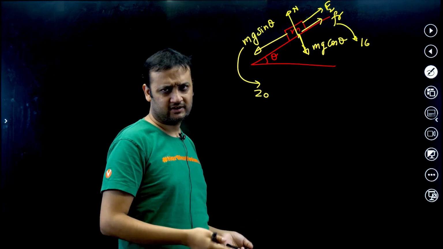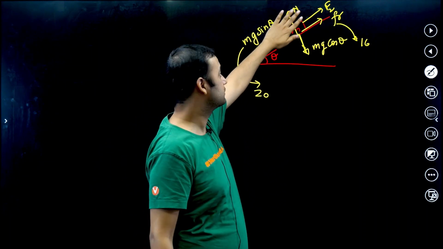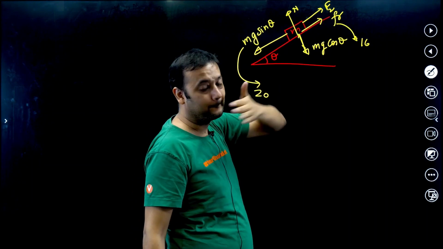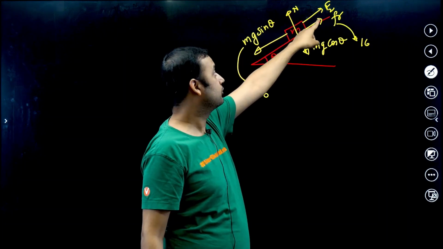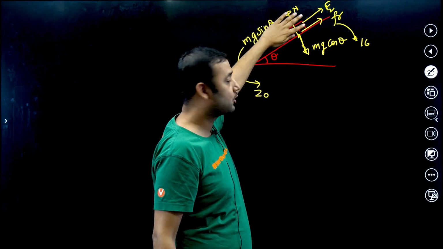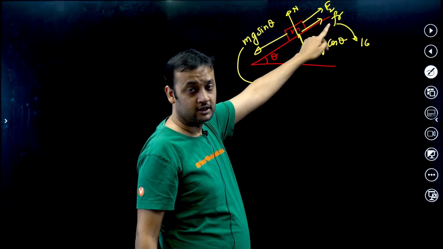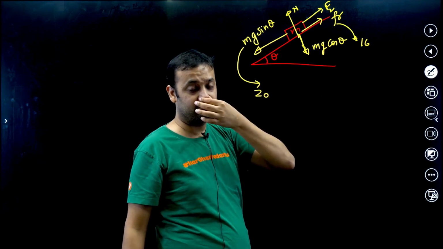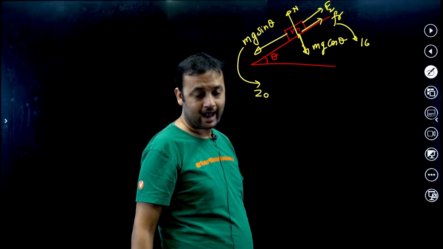Actually, it should be static, actually limiting friction, because once the block has stopped moving, slipping is not happening. Think carefully. If the block is not slipping, friction is static. So 16 is actually the maximum value of static friction, which is limiting friction. I hope you're understanding.